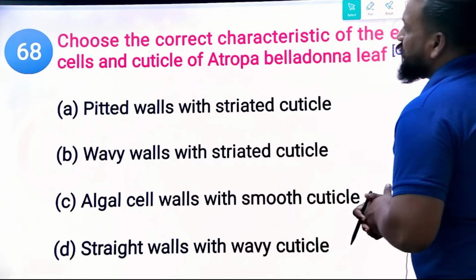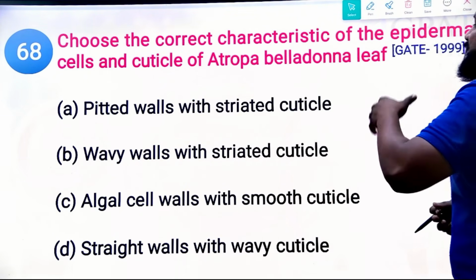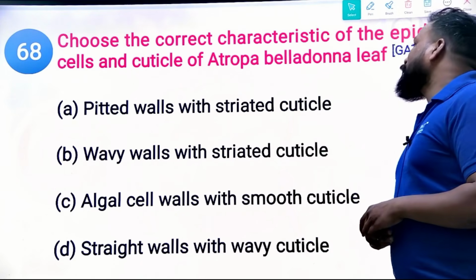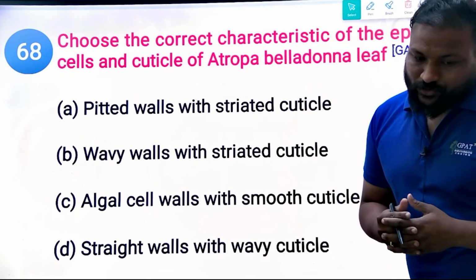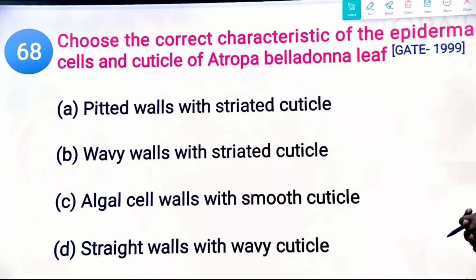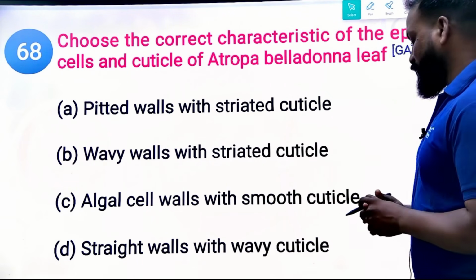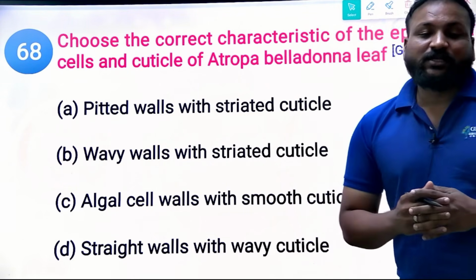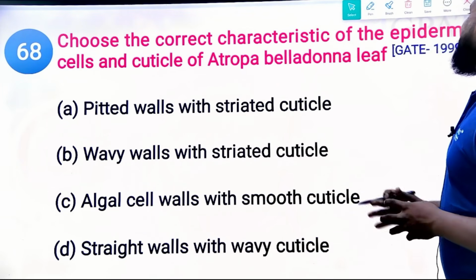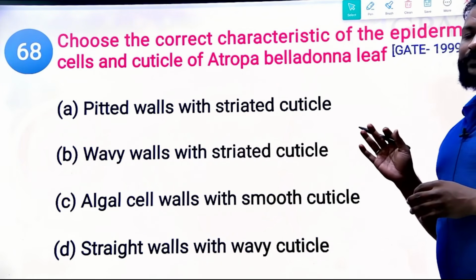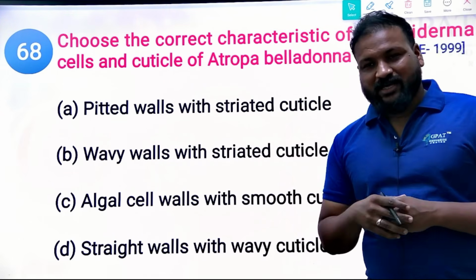Okay, next question. Choose the correct characteristic of the epidermal cells and cuticle of Atropa belladonna leaf. Pitted walls with striated cuticle, wavy walls with striated cuticle, algal cell walls with a smooth cuticle, and striate walls with wavy cuticle. So what is the special characteristic of Atropa belladonna? Yes, it is a 1999 question. Do not worry.